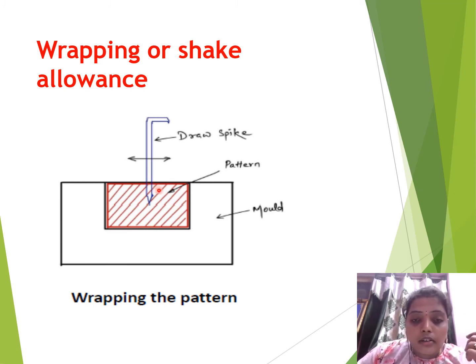The person removing the pattern from the mold cavity won't shake it like this. If he shakes this spike, the whole pattern shape will be disturbed, and cracking will take place from the walls of the mold cavity.